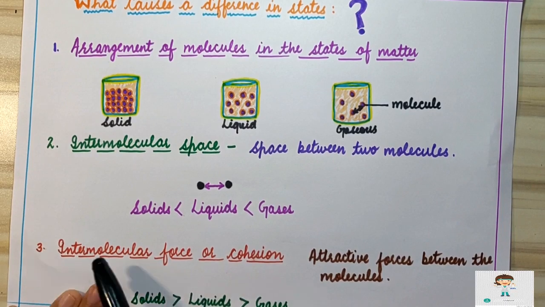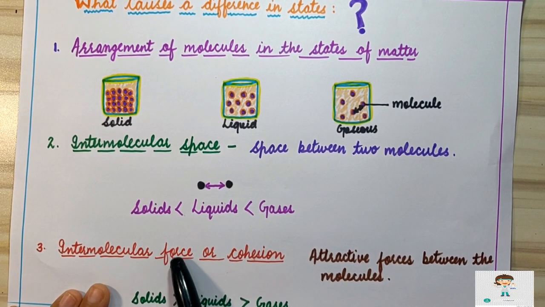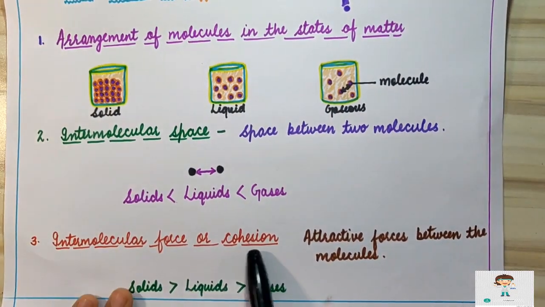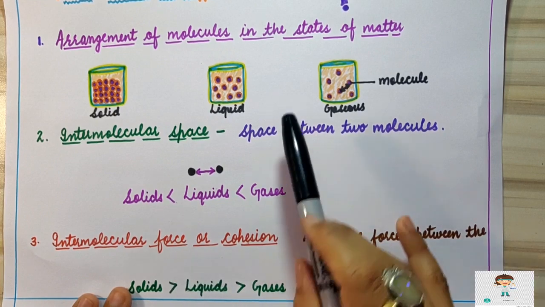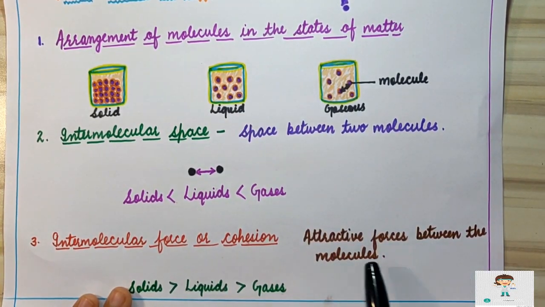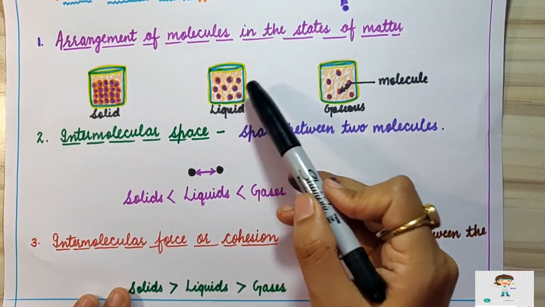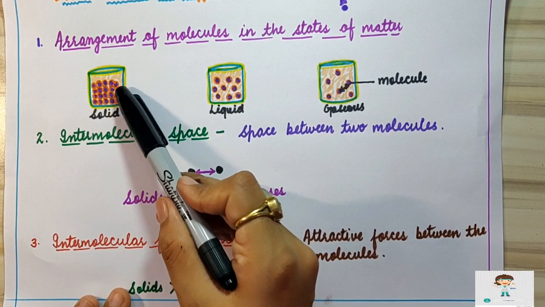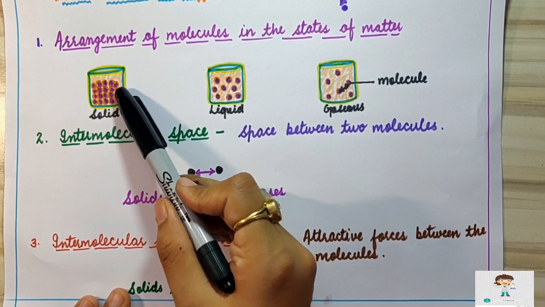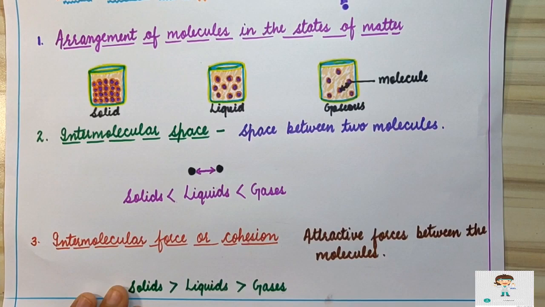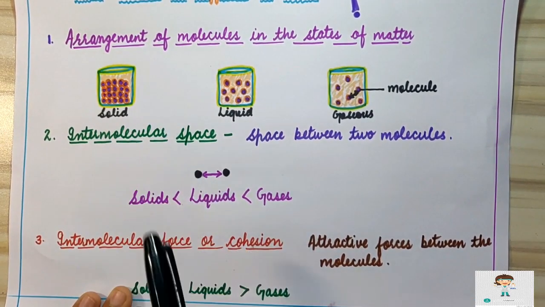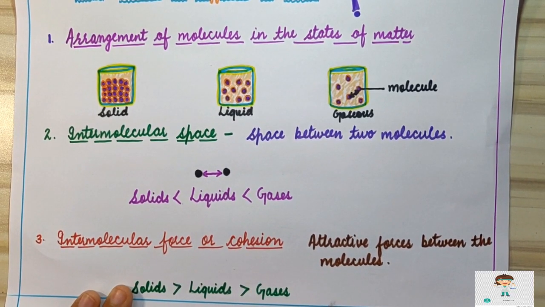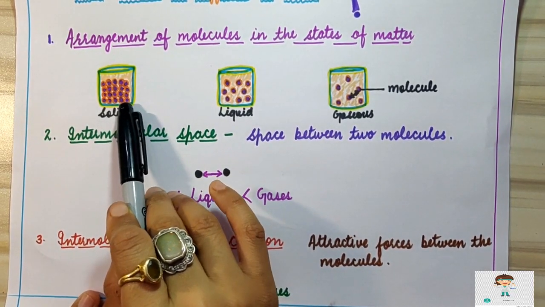Now third factor we have, that is intermolecular force, or this force is also known as force of cohesion. What do you mean by force of cohesion or intermolecular force? The attractive forces present between the molecules. For example, this is a state of matter and the molecules are present in the state of matter. When molecules are closely packed, they have more interactions, they have more attractive forces. So we can say that in case of solid, the attractive forces are more. Why are attractive forces more? Because solid particles are tightly packed or closely packed.